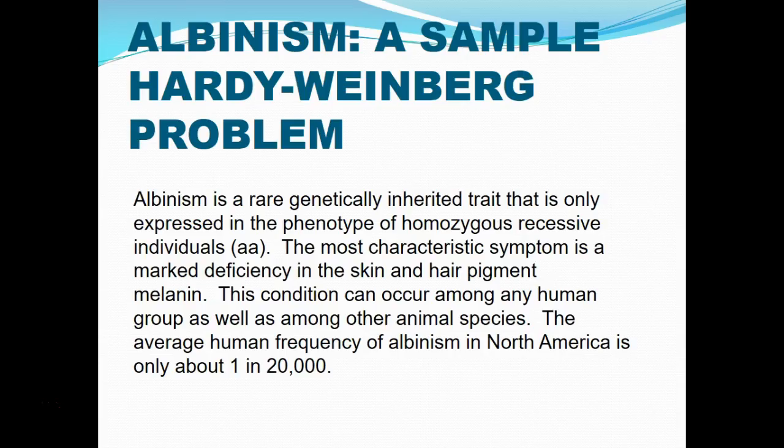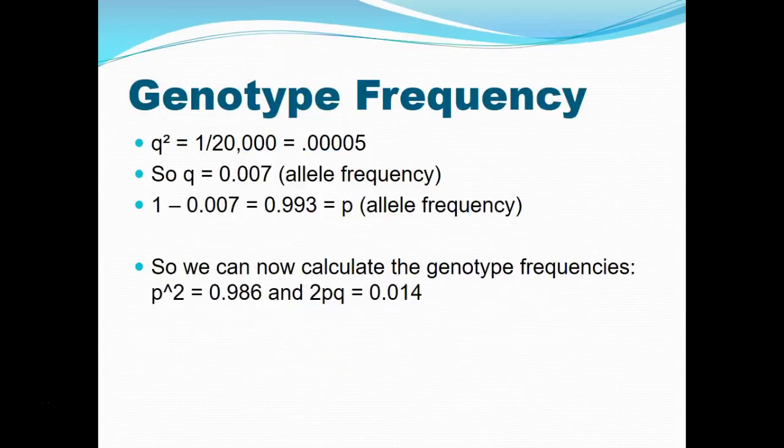Here's another problem: albinism, or albinos. You know that albinos have no pigmentation in their skin or hair, so they have very light colored skin and white hair. In humans, the average frequency is about 1 in 20,000.